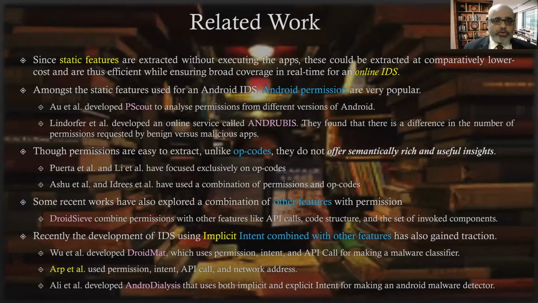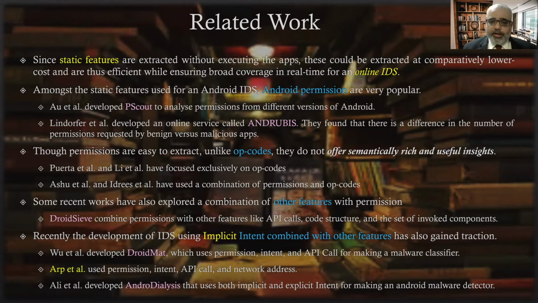So let's come to the related work on making an IDS for Android. There are two types of systems basically: the static analysis and the dynamic analysis. Dynamic analysis requires sandboxing to observe the behavior of the app and capture the API calls. So most of the dynamic analysis cannot be fitted into an online intrusion detection system. So a lot of focus of malware detection systems and intrusion detection systems is on static features. Though in the case of Android, there are very few static features. A lot of those come from the API calls, which are considered dynamic.